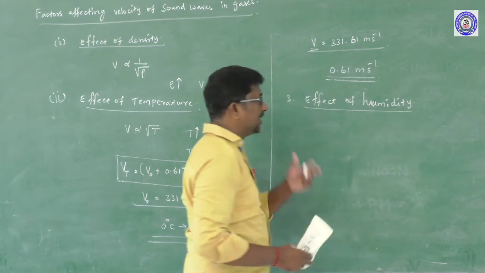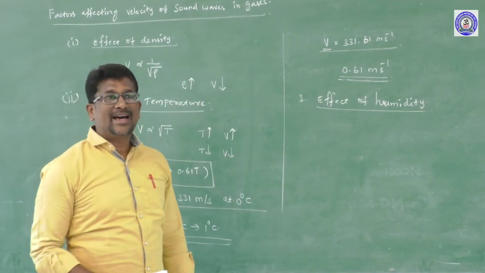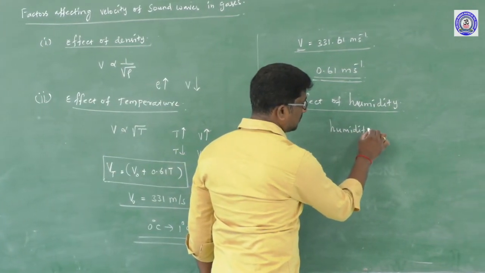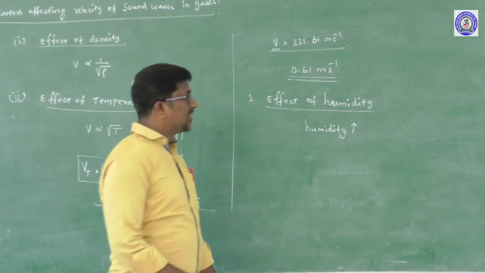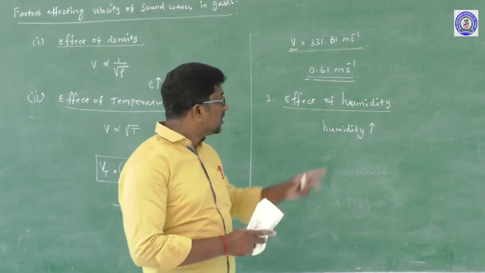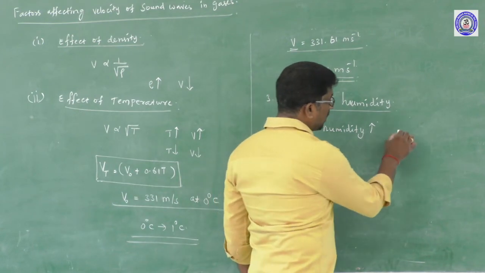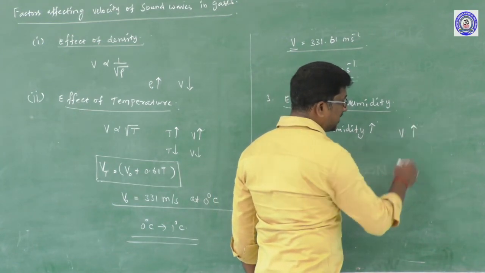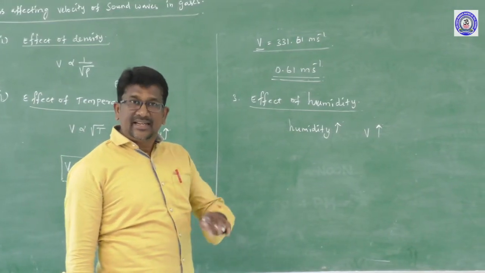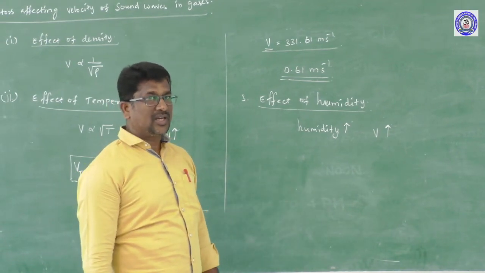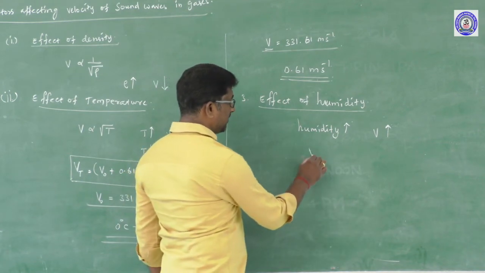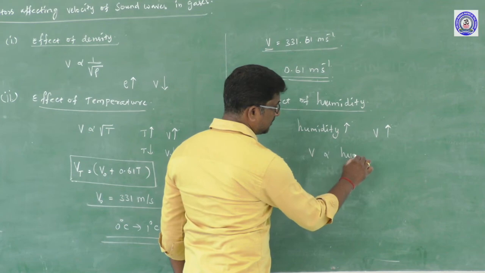Effect of humidity. Right. If the humidity of the air medium is more, that is, the amount of water vapor present in the air medium is more, it means the humidity value is more. If the humidity is more, the velocity of sound in the air medium is also more. So for that reason, the sound wave travels faster in the rainy season than in the summer season. So velocity is directly proportional to humidity.